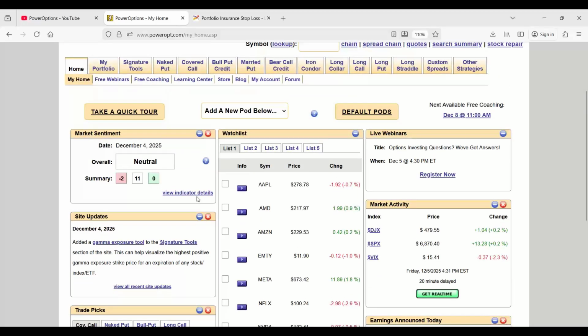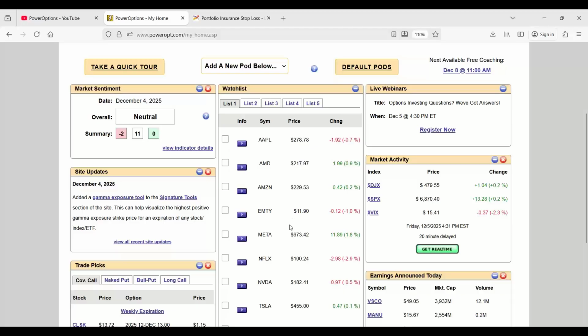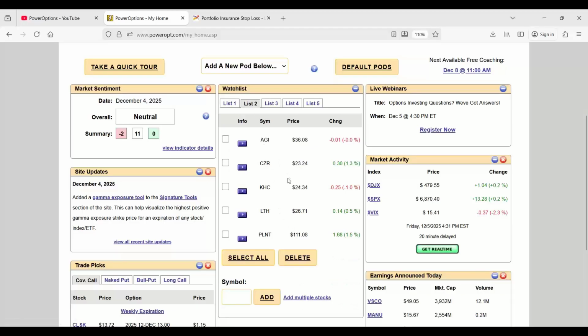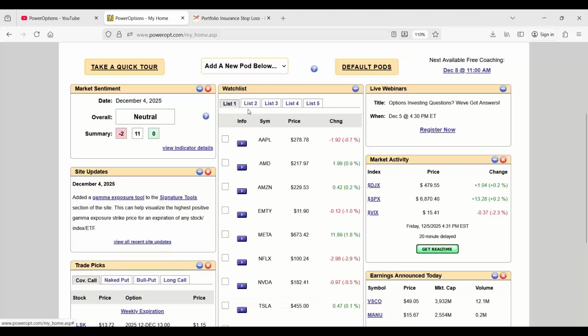Here's just the pods when you first log on. Important things: the watch list you can set up yourself. Watch list 1, I just put in some common stocks that follow the market, always in the news, the Mag 7 and a couple others. List 2 is the stocks currently in my married put portfolio, the radioactive trading portfolio over at radioactivetrading.com, the Fusion subscription at radioactivetrading.com. And if you just want to follow gold or silver, or just the indexes and some of the basic ETFs, you can create up to 5 watch lists.